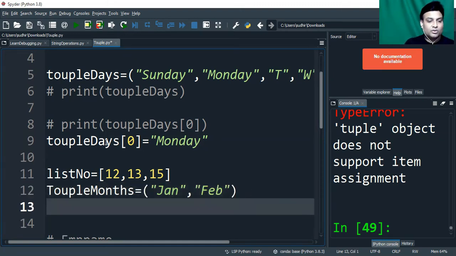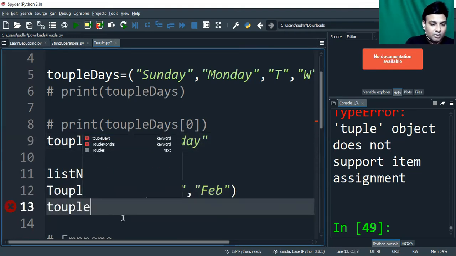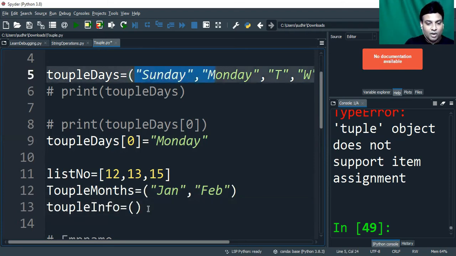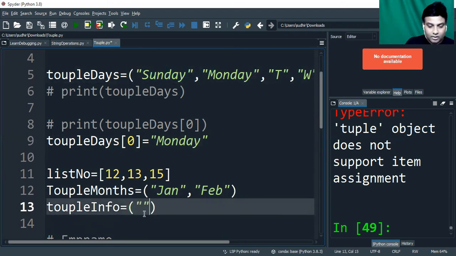So what I'm trying to say here, I can have tuple of information, some information, is equal to tuple. We have to give round brackets. And I can have some value like my employee ID.